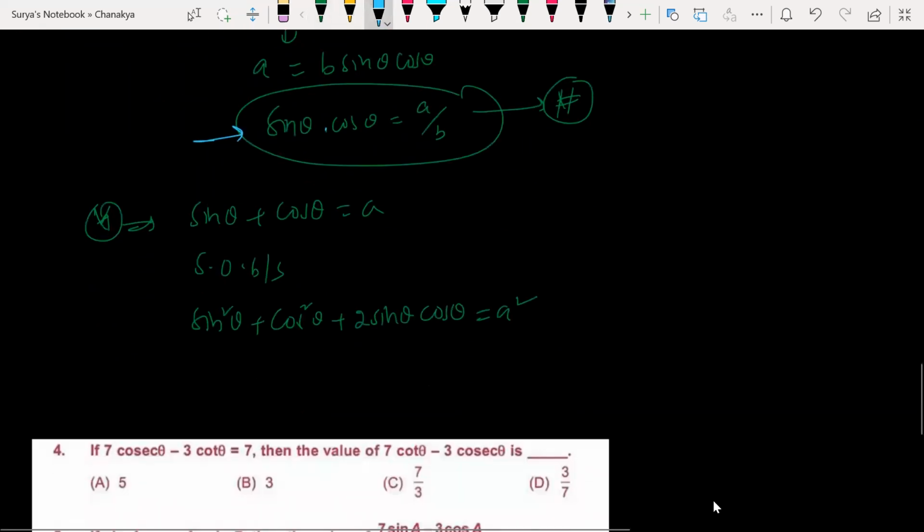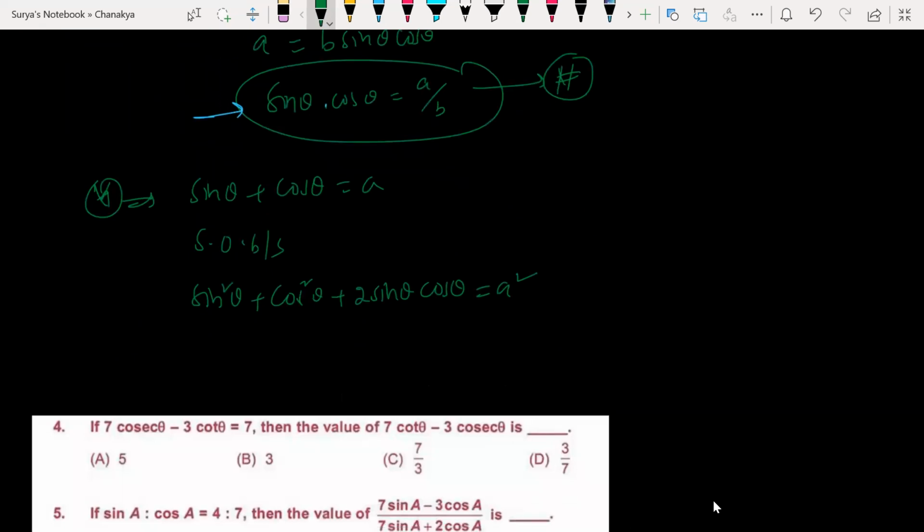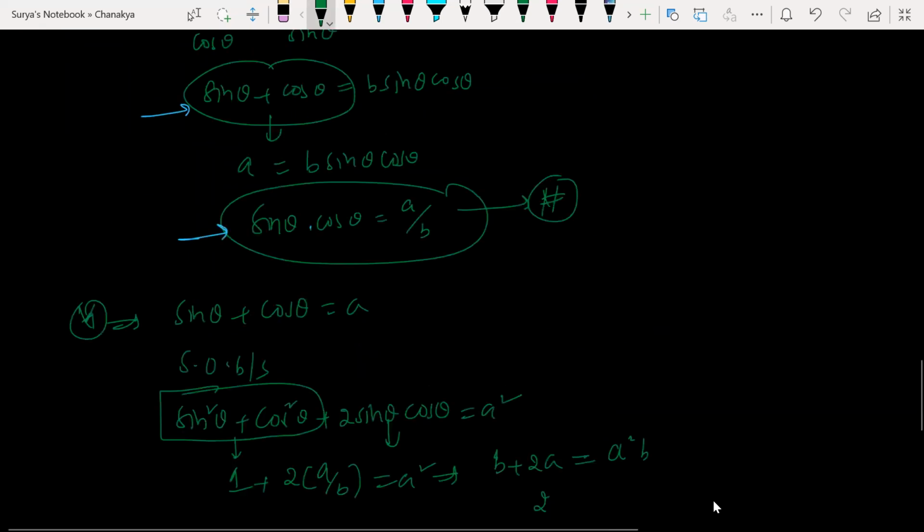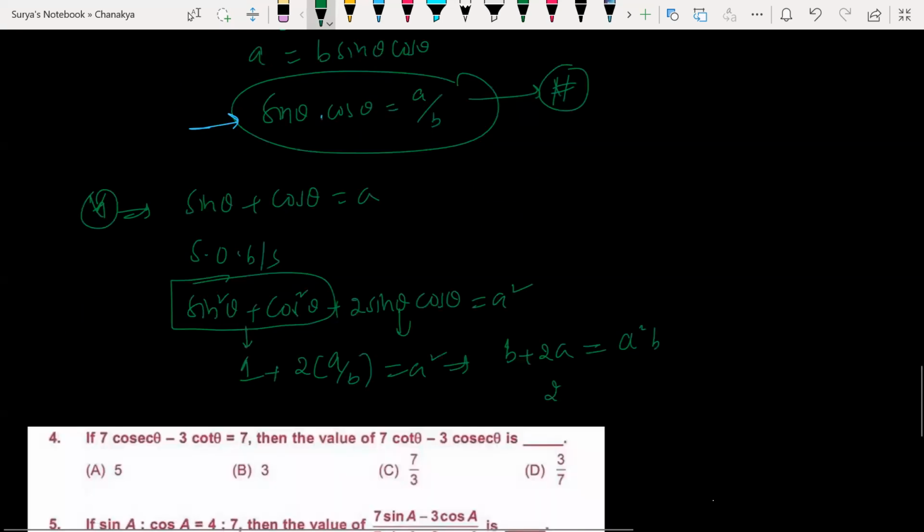Devan, what is your name? Diksha. So this becomes what? 1. 1 plus 2 times, what is the answer of this? A by B I got, which is equal to A square. So B plus 2A is equal to A square B. So what do I need to find out here? B into, right? So can I write now B is equal to A square B minus 2A? B is equal to A common.